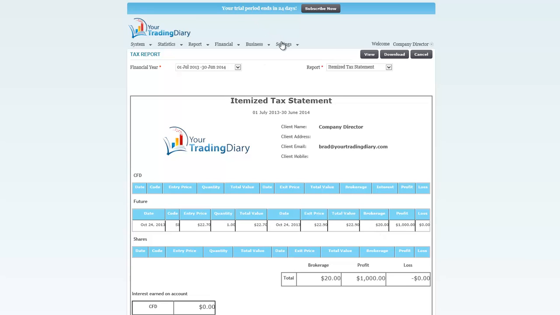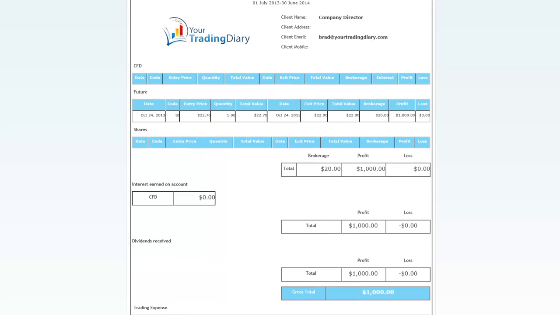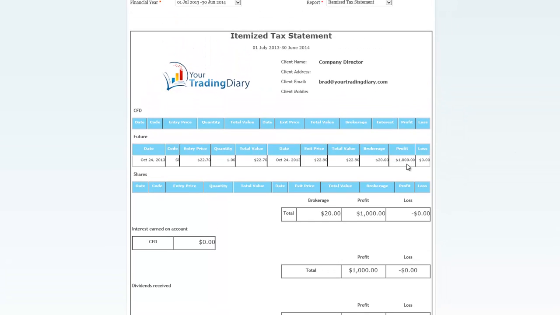On the settings page, it'll say that we pay $20 brokerage, and on this tax statement it will say 20. So either the statistics are out or this tax statement and the settings are out. In the settings we need to have it as a round trip, so how much brokerage you pay in and out, and then the statistics and the tax statement need to match that. So that was one problem on the tax sheet.